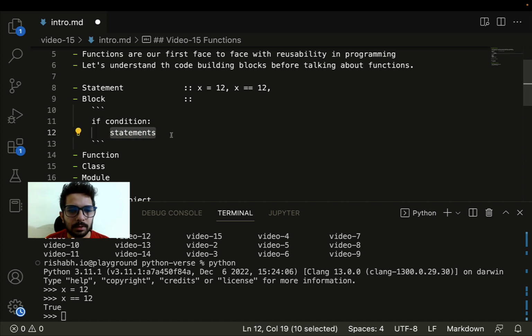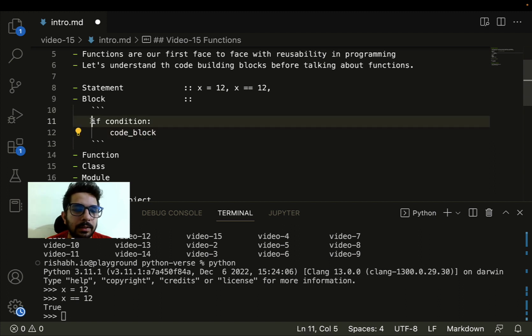These statements, a collection of statements, is called a block. We can always replace multiple statements here, I can simply write code block here. So that is a block. When you group together multiple statements, let's say inside of this if condition, it's called a code block.